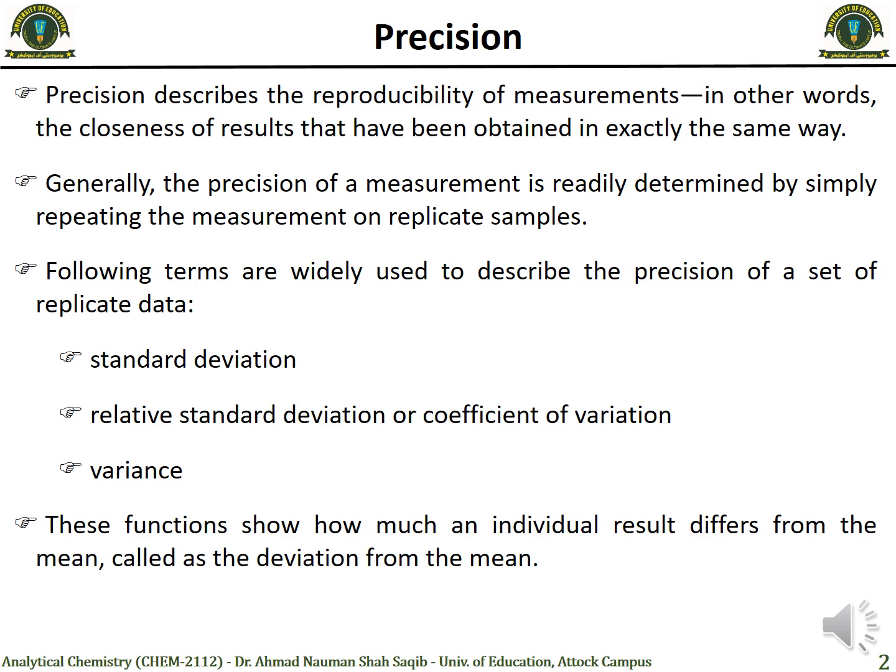And if it is more, like 3%, 4%, 5%, or even in some cases 10% or 9% standard deviation, in such a case it means that there is some error either on the experimental side or there is some measurement or instrumental error. That's why we are getting unreliable data. So precision is a really important parameter to determine the accuracy and reliability of our data.